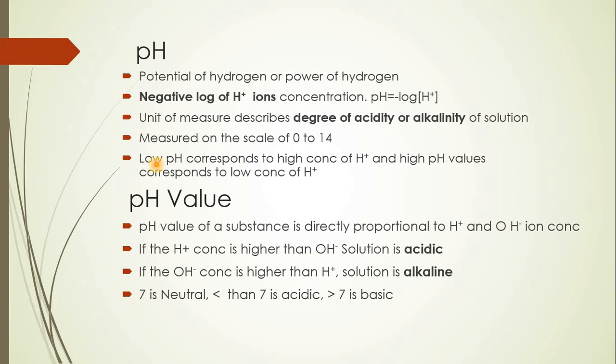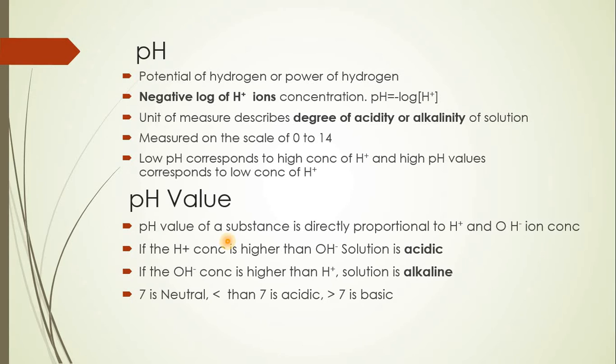That means when the pH is low, it corresponds to a high concentration of H plus ion, and therefore we can say that the solution is acidic. Whereas when the pH is very high, it corresponds to a low concentration of H plus ion, indicating that the solution is basic in nature. Now, with this background, we'll try to understand what is pH value.